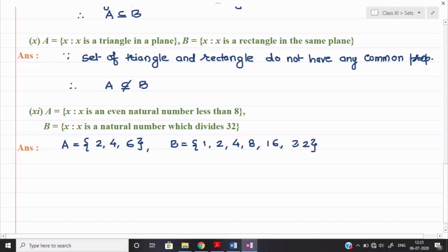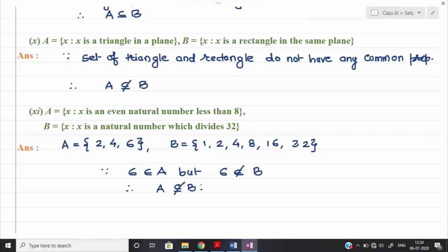Okay, so here you observe, we can say that since one element 6 is belonging to set A, but 6 does not belong to set B. So therefore, we can say that A cannot be a subset of B. Okay, so I hope these questions are clear to you because we have solved enough number of parts to make you clear.